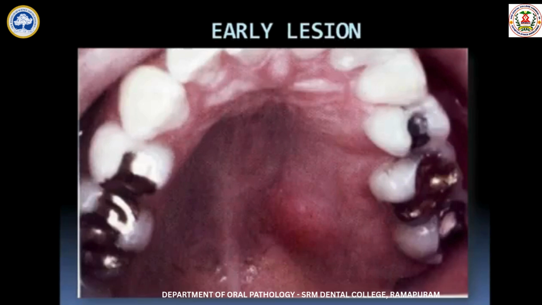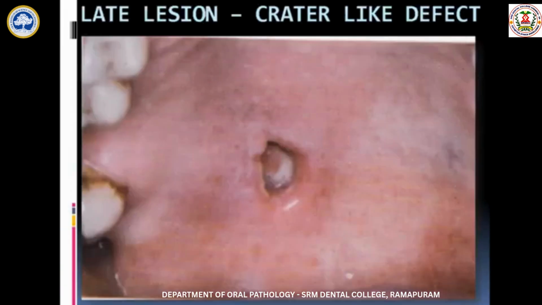This is the early lesion where you are able to appreciate a small dome shaped swelling on the left side of the palate. This is the crater like defect which you will be able to appreciate in the third stage.